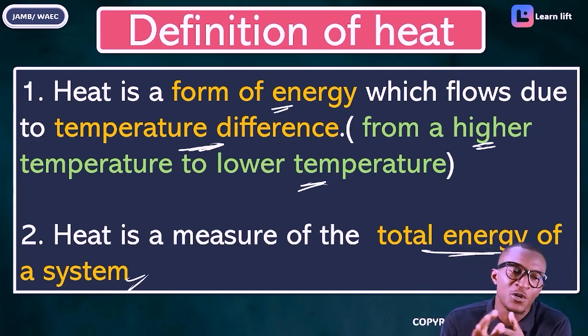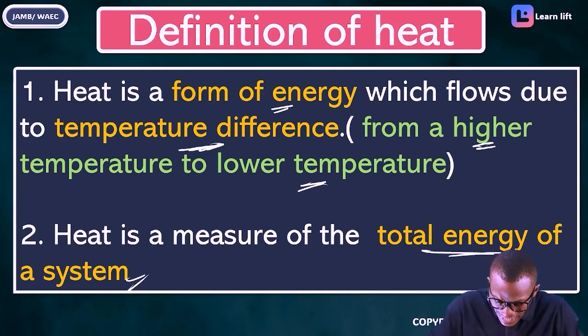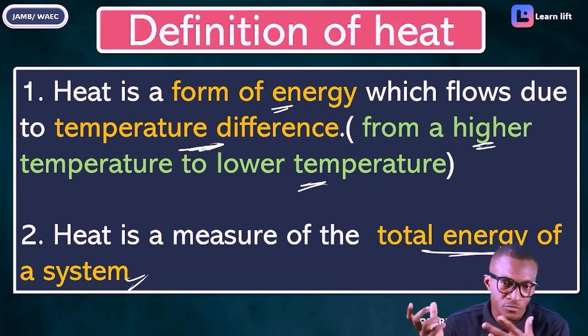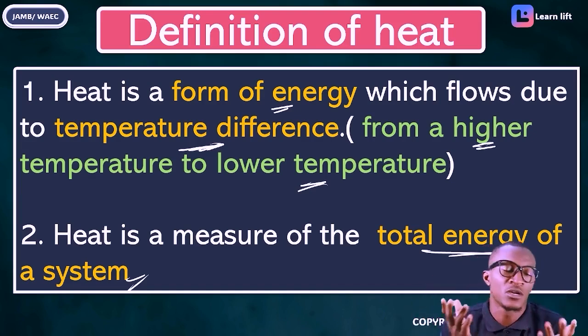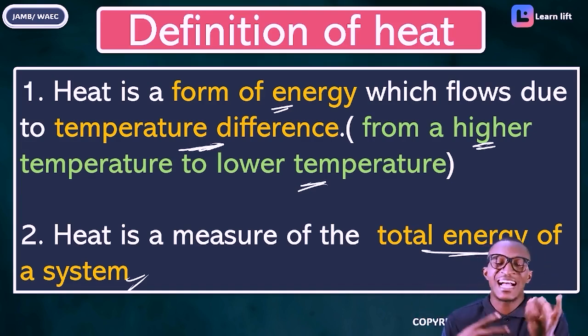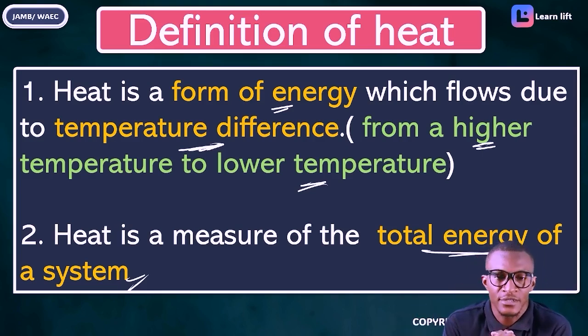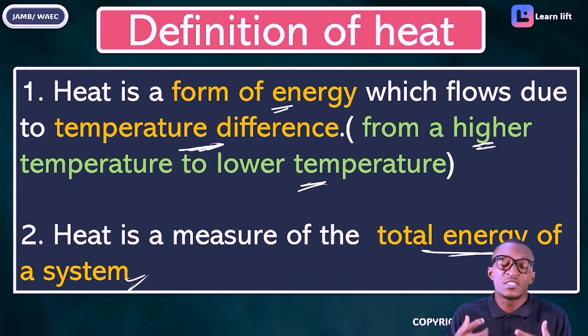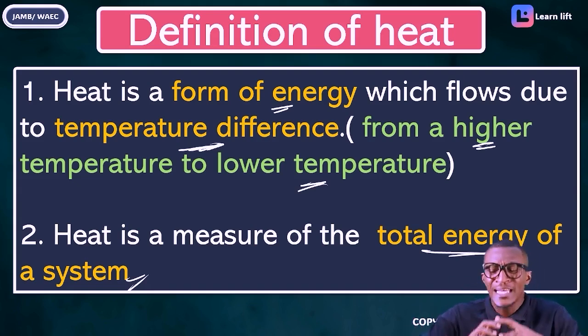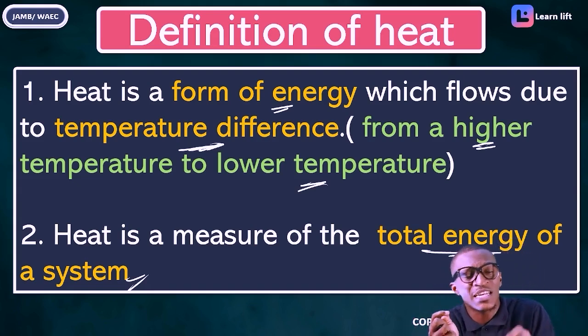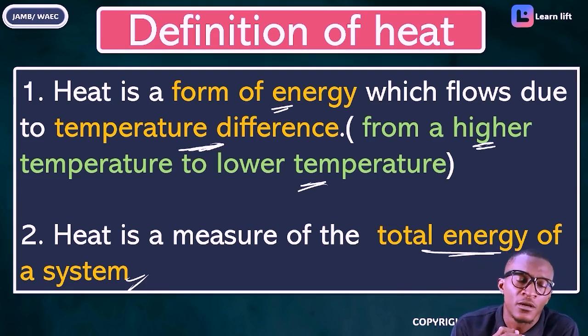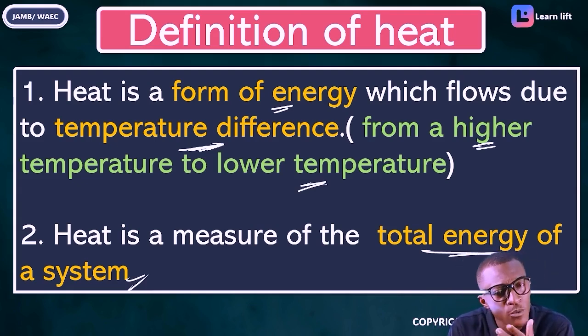When we say the total energy of a system, we are trying to take the energy of that system. Remember that solids have molecules, and these molecules are vibrating. In solids, they are tightly held. These molecules start to absorb energy. As they are moving, energy is being generated, which is in the form of heat. So when we measure the total energy in that body, we are talking about the heat of that body. Do you understand?